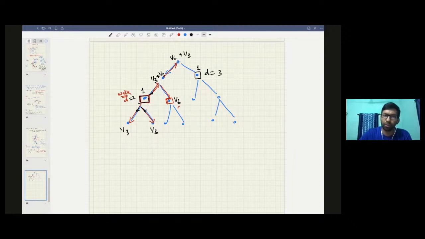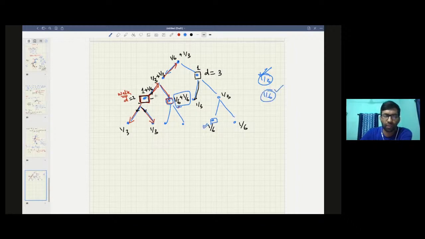Because till here you have 1 by 3, and from here you do not have any choice. From here, what is the probability? Plus 1 by 6. And from here, 1 plus 1 by 6, right? Of course, here also the probability is 1 by 3, here also 1 by 3, and here the probability is 1 by 6, and here 1 by 6. So if you have a query, what is the answer for this? It will be 1 by 6 plus 1 by 6, which is equal to 1 by 3. So 1 by 3 is the answer. Now if the query is for this node, clearly you see there is only one update, so the answer is 1 by 6.